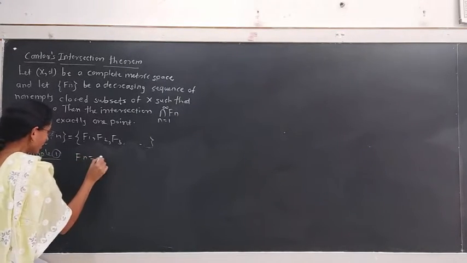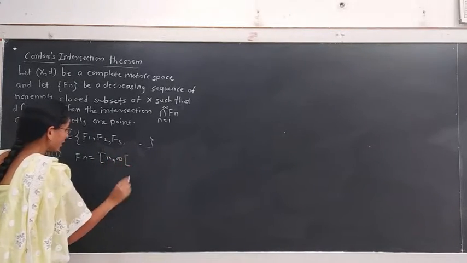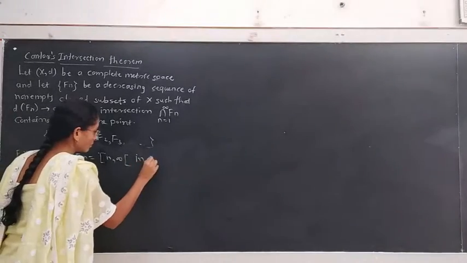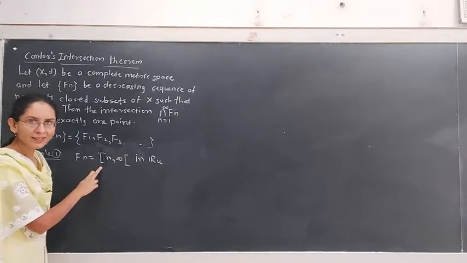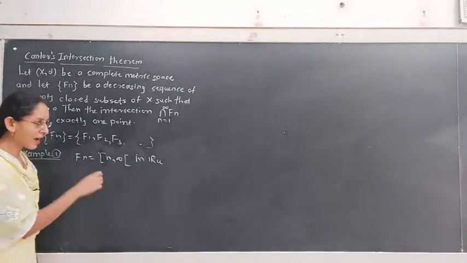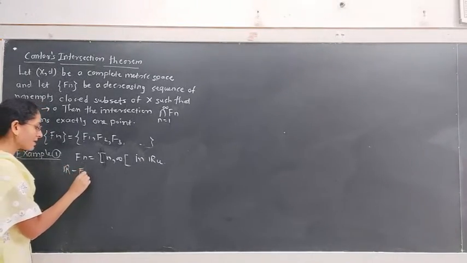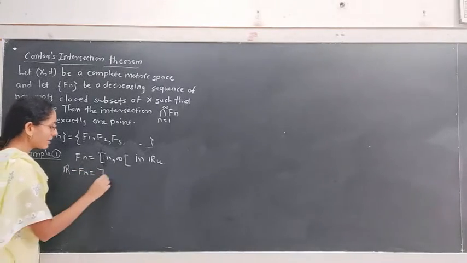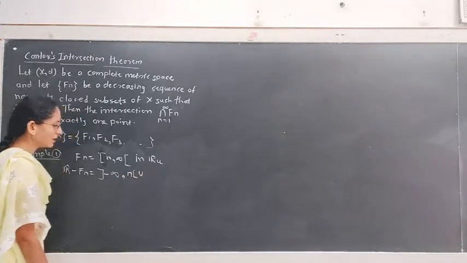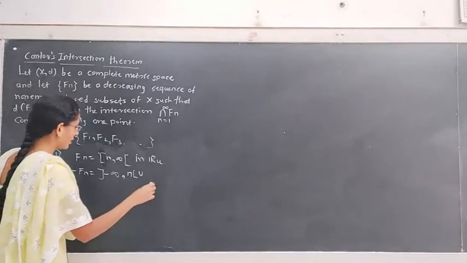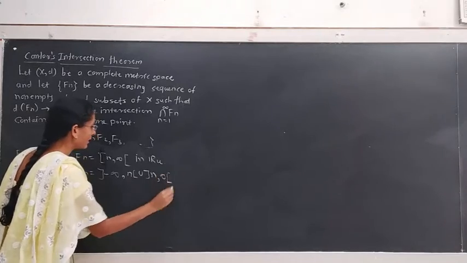Let Fn be the set [n, infinity) in R with the usual metric. If we take a closed subset of R in this form, this set is closed in R with respect to the usual metric, because its complement, that is R minus Fn, is equal to the interval open at minus infinity and open at n, union the interval which is open at n and open at infinity.